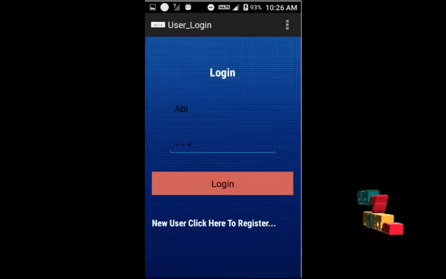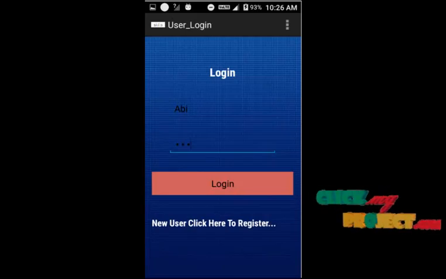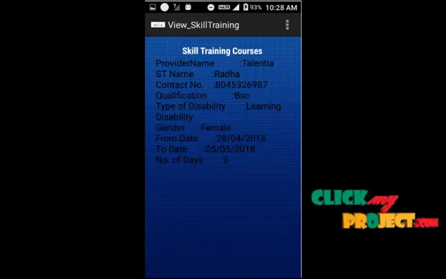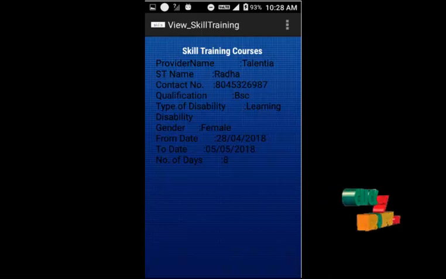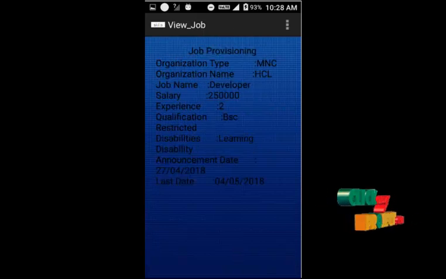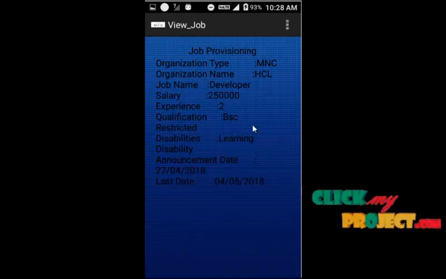Added successfully. And then the user logs in using their username and password. This is the user homepage. Click the skill training button. You can view skill training according to their disabilities. And then click the job organization. They can view the job details added by admin according to their qualification.